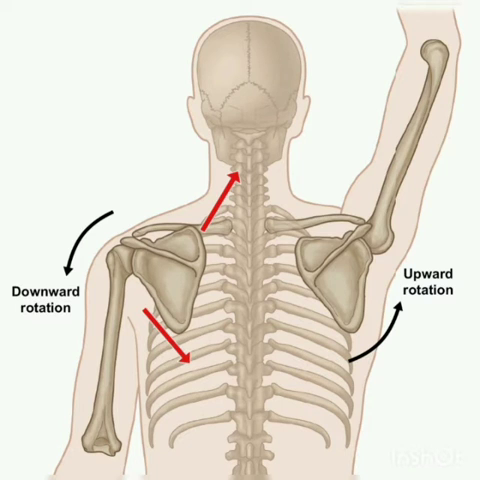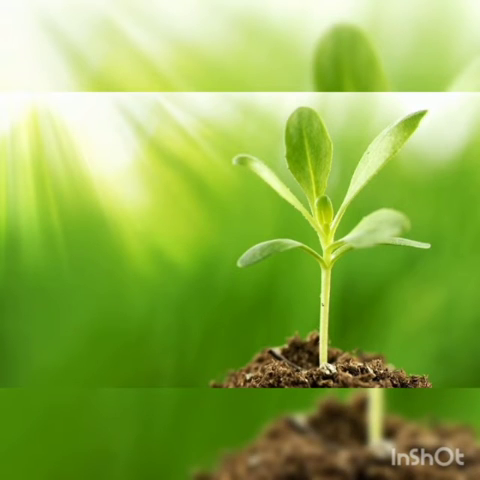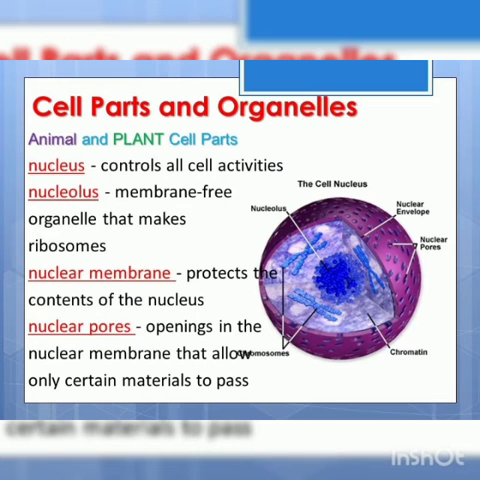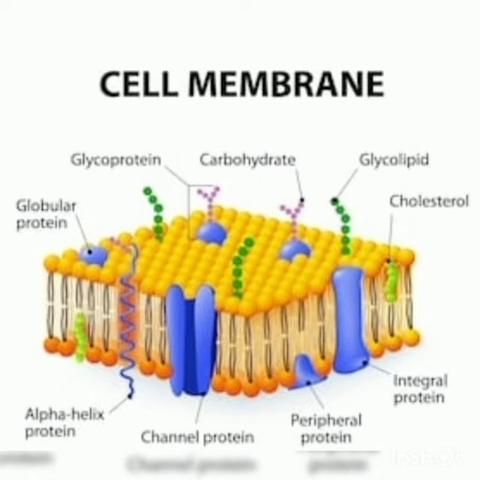If you take a cell, you can easily identify three different parts in a cell. First one is the cell membrane, the outer covering of the cell. And this cell membrane is selectively permeable. There is a term you should understand: selectively permeable. What does it mean?